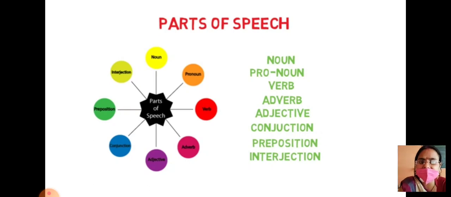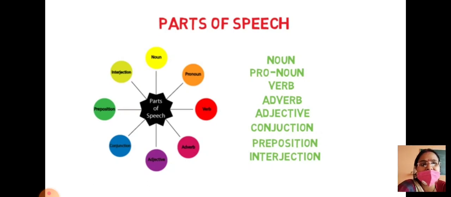Before we discuss noun, students, I request every one of you, please think for 10 seconds and tell me a single thing, single person, single place in this whole universe which does not have a name. Try. No, you are unable to find it, because there is nothing in this world which doesn't have a name, and everything which has a name is called a noun.